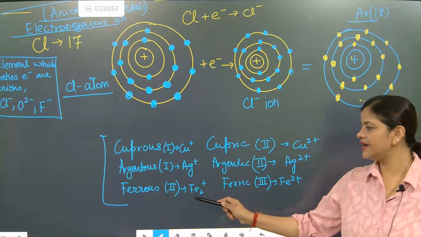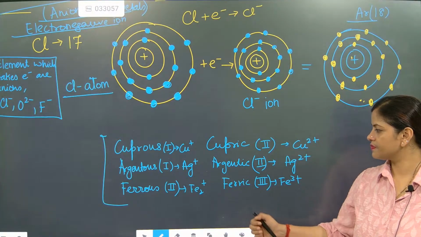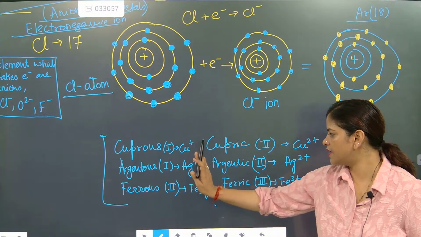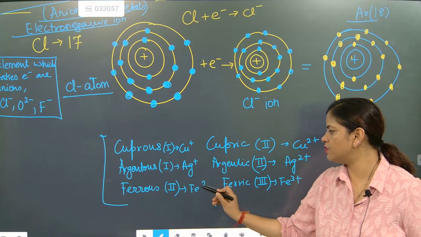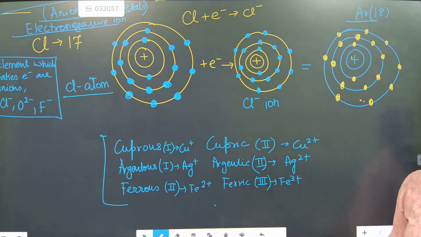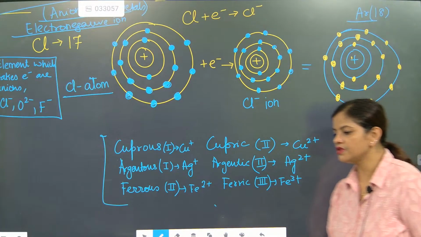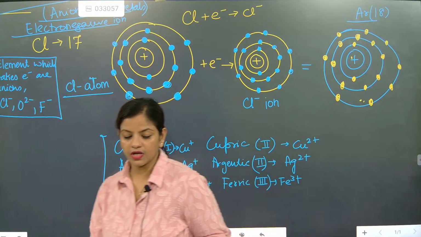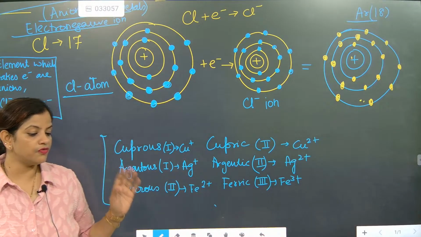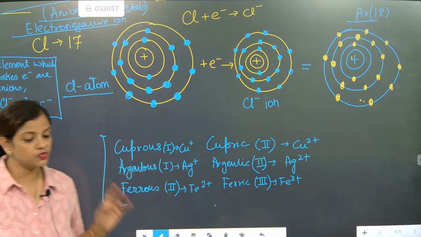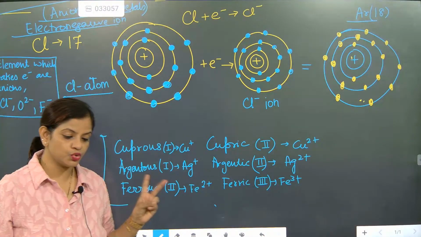See, where this is 1, 1, it starts with 2. Fe2 plus, sorry, I wrote it here. Fe2 plus, and here Fe3 plus. So whenever confusion comes, you check this one out. Cuprous and argentus are 1, 1, and for iron it is 2.